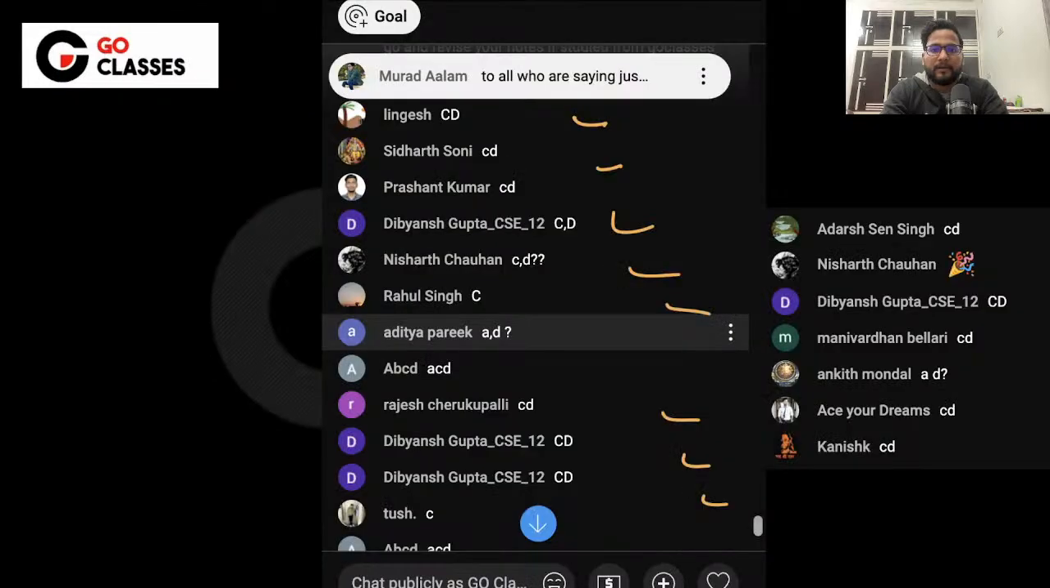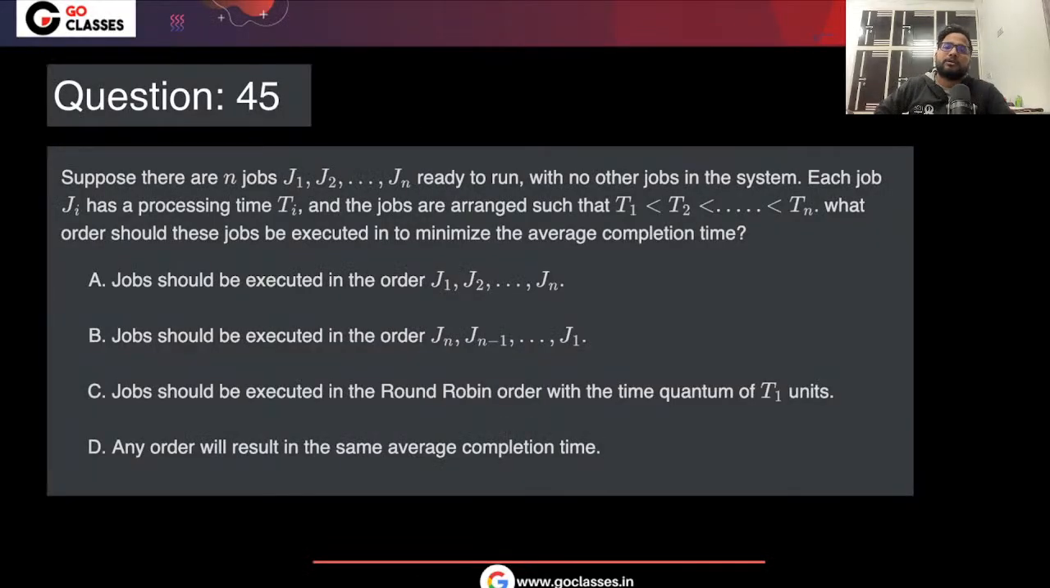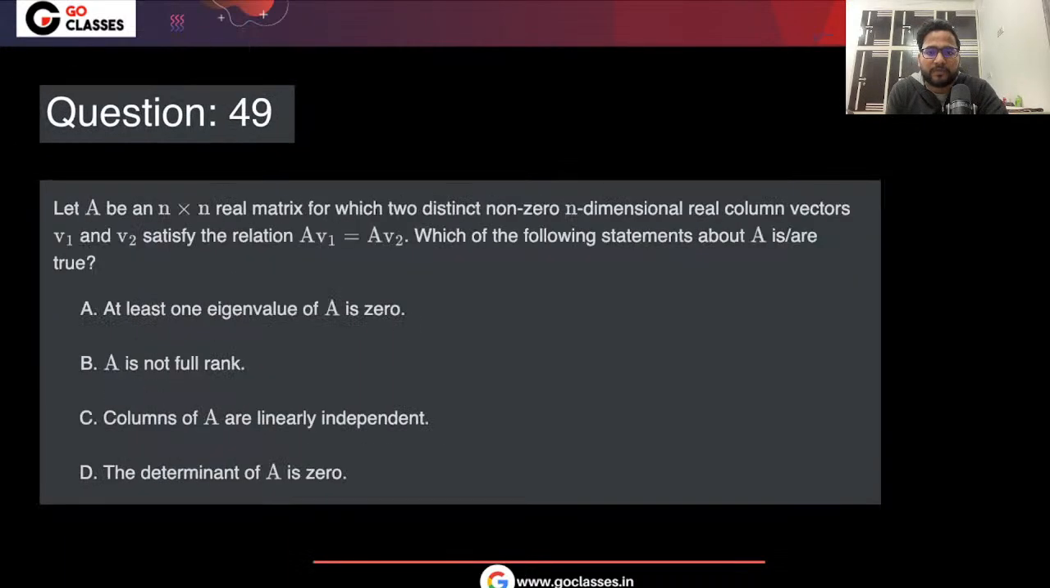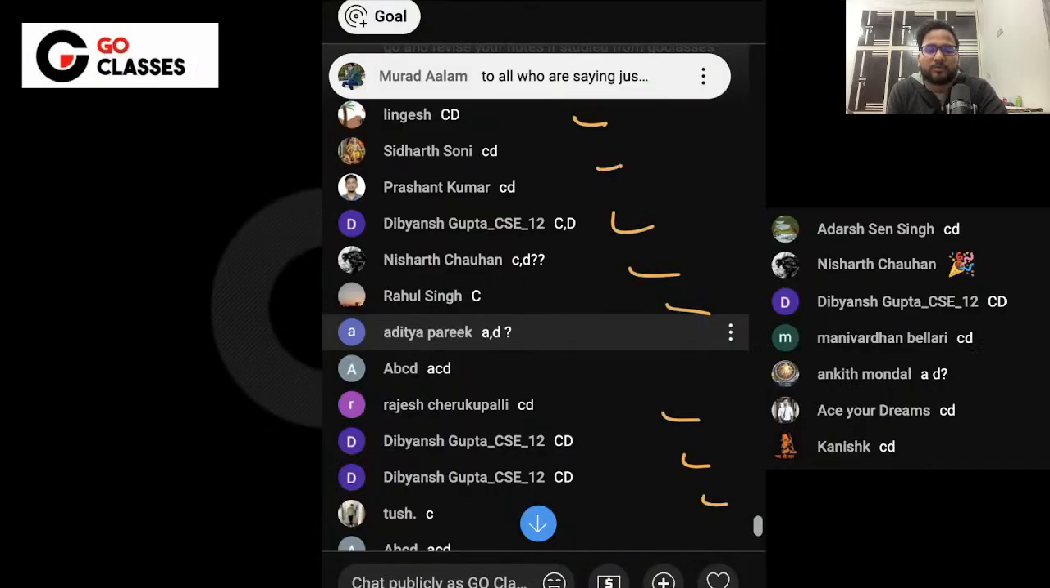Now let's move to the next question. What was the answer of this question? This was an easy question. Not very easy, but yeah, this was a nice question. I think there are a couple of questions we can solve here.